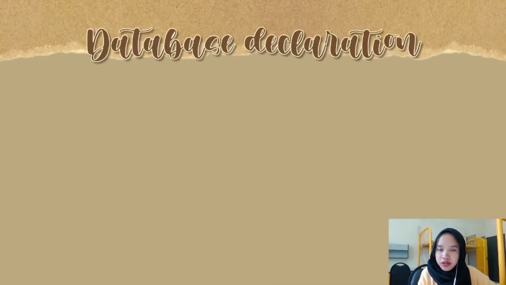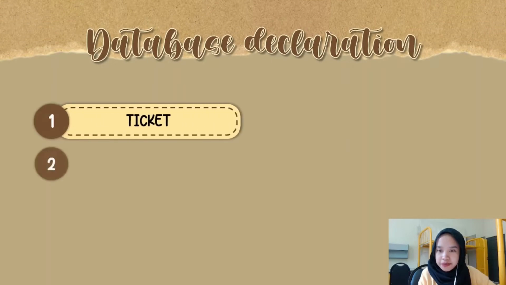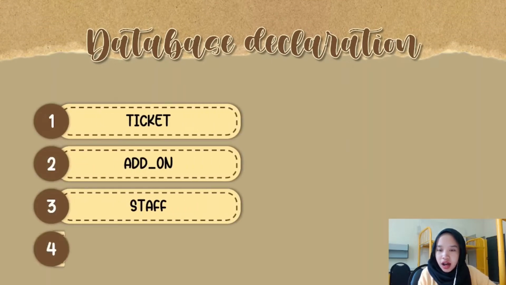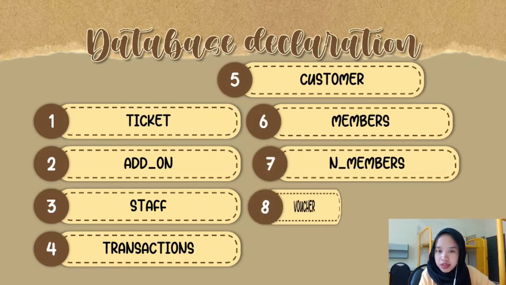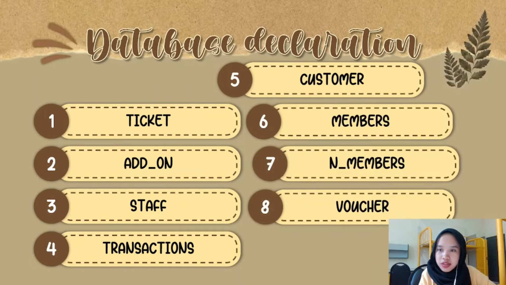So I will continue with the database declaration. In the database declaration, I will show you all of the entities that we have developed in our system in order to make our system run smoothly. We have a total of 8 entities, which are ticket, add-on, staff, transactions, customer, members, and non-members, and the last one is voucher. I will explain one by one for each entity.